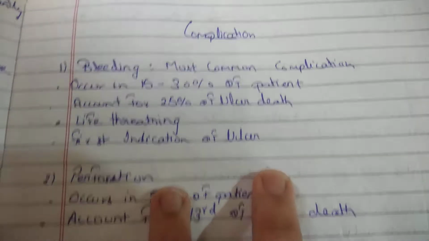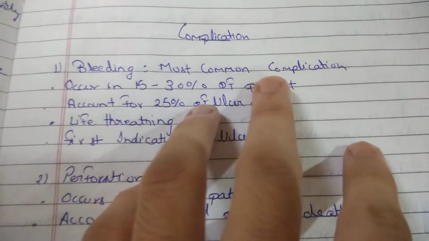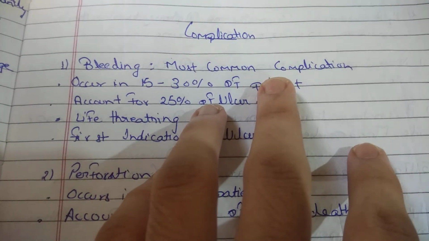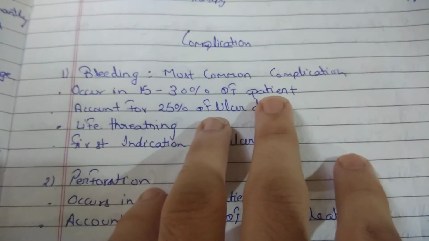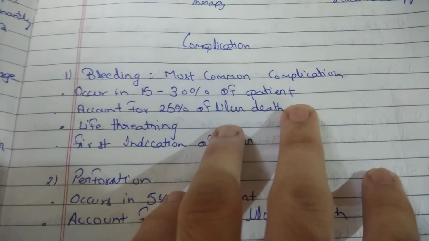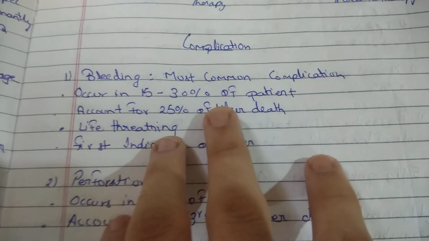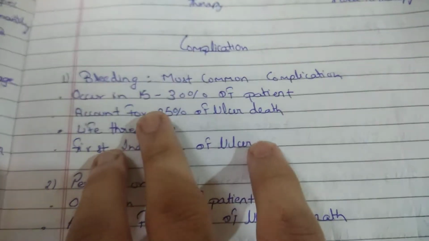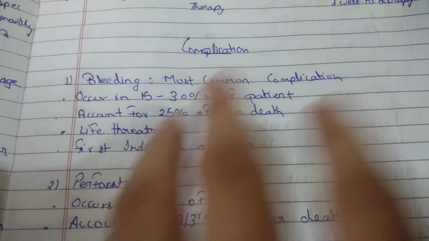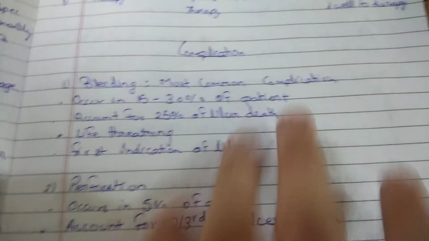Complications. First is bleeding. It is the most common complication. Occurs in 15 to 30% of patients. Accounts for 25% of ulcer deaths. It is life-threatening, and it is the first indication of ulcer.